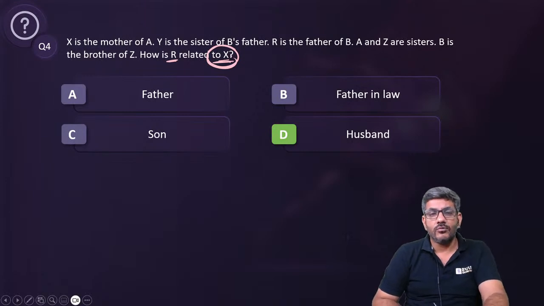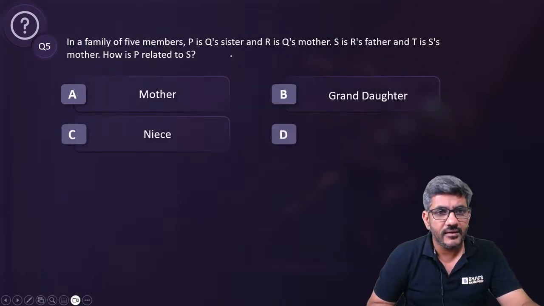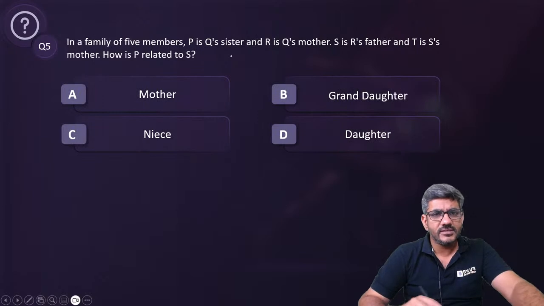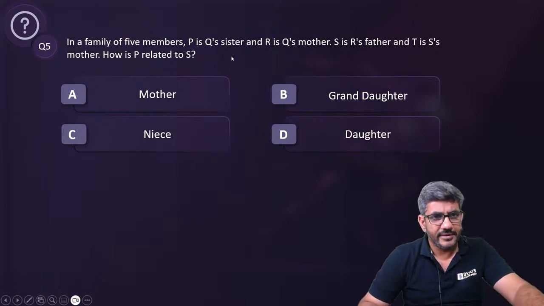I'll move ahead now. Question number 5 on your screen is here, and I think it's another question which is somehow related to this only.